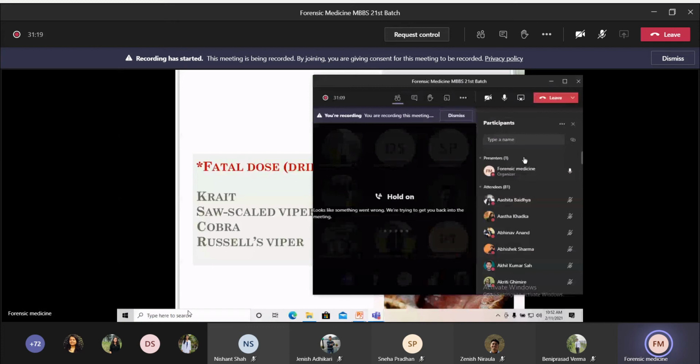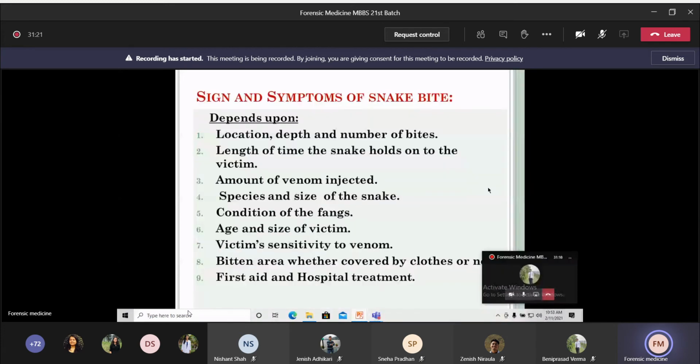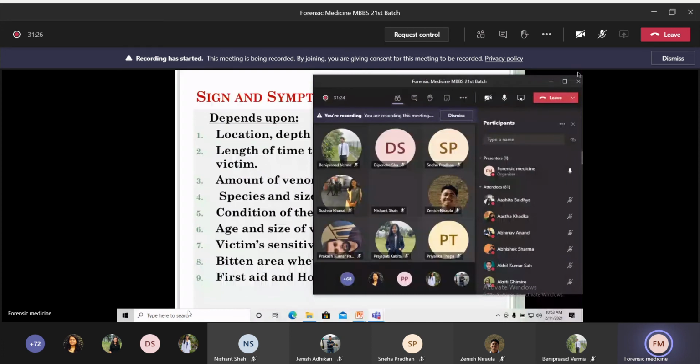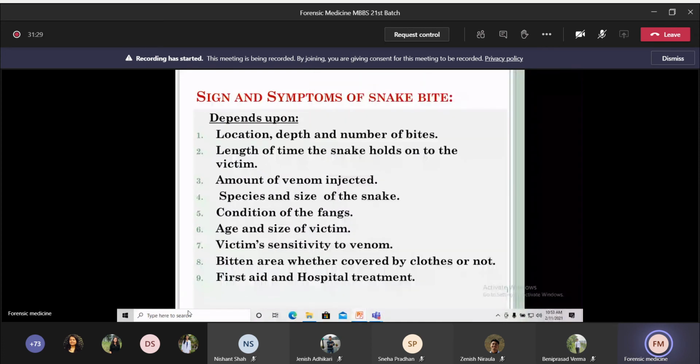Signs and symptoms of snake bites will depend on the following factors. Number one is location, depth, and number of bites. Second is the length of time the snake holds onto the victim's body. Third is the amount of venom injected. Fourth is the species and size of the snake. The next one is the condition of the snake fangs, whether the fangs are in a healthy position or are old or broken. Signs and symptoms will depend on that.